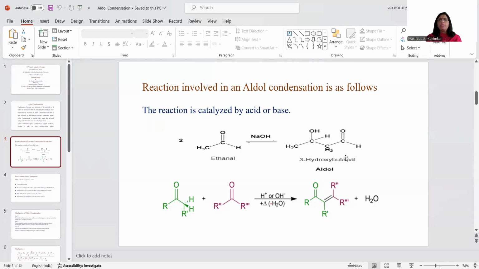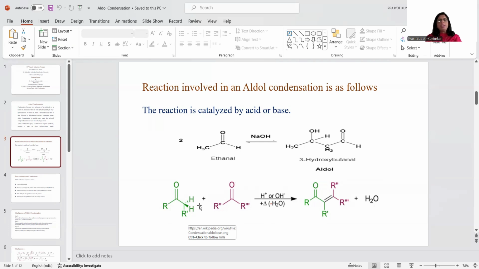I have already told that the reaction may be carried out in the presence of either acid or base. So, this is the general representation of the aldol reaction. See here, this is R, C double bond O. This is the carbon which bears alpha hydrogen. Alpha means the carbon adjacent to the carbonyl group. Now, why is alpha hydrogen important here?